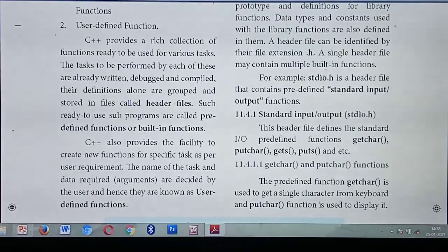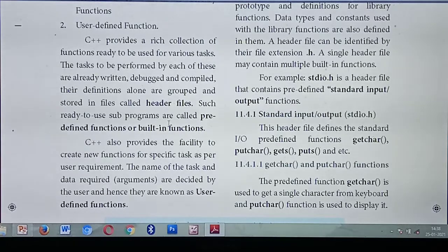Important question. What's the other name of predefined function? Built-in functions. So this is predefined. The next one is user defined function. These functions are already there, so based on your wish, you are going to call the header file and use the function.